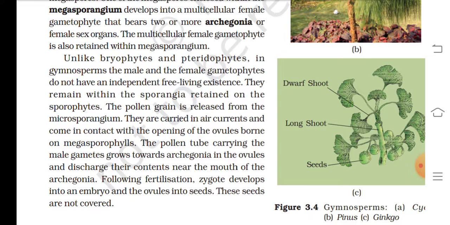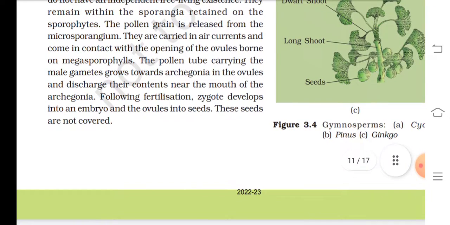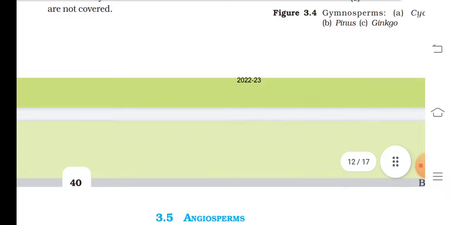They are carried in air currents and some come in contact with the opening of the ovule, borne on megasporophylls. The pollen tube carrying the male gamete grows towards the archegonia in the ovules and discharges its contents near the mouth of the archegonia. Following fertilization, the zygote develops into an embryo and the ovules into seeds. These seeds are not covered. Figure 3.4.